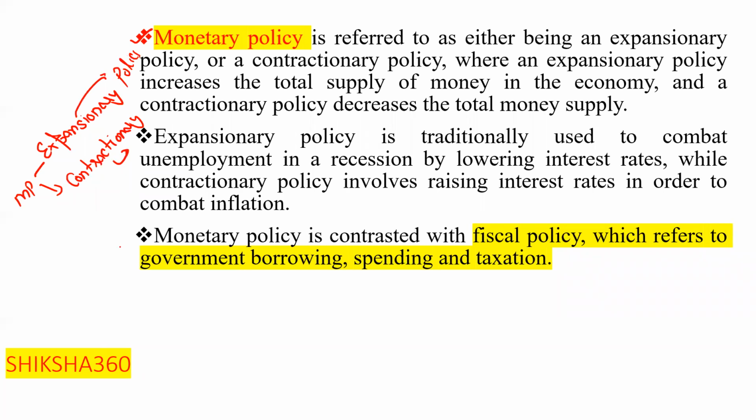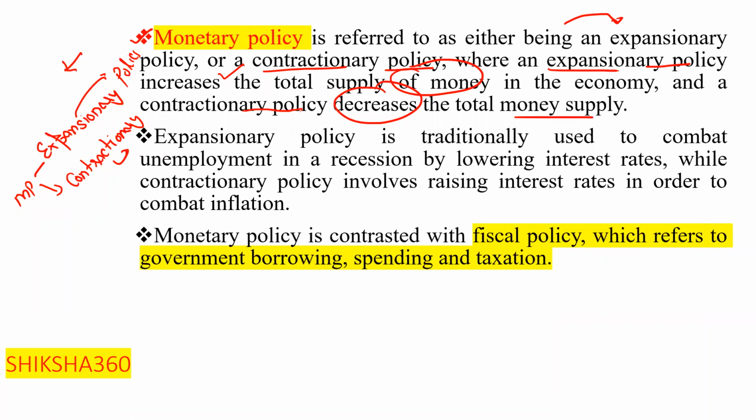Monetary policy is referred to as either being an expansionary policy or a contractionary policy. An expansionary policy means increasing the total supply of money in the economy, and a contractionary policy means we are squeezing, which decreases the total money supply.